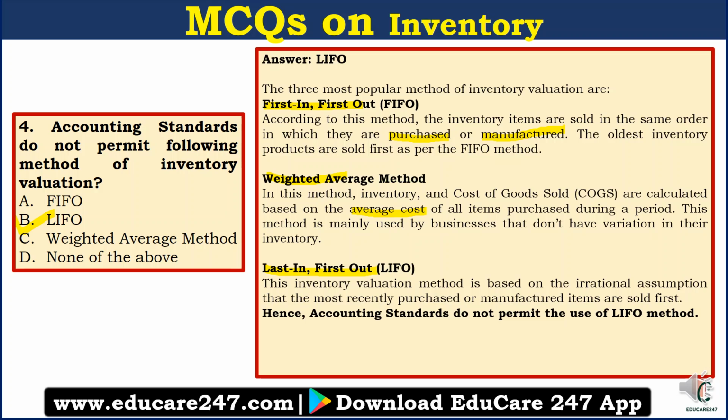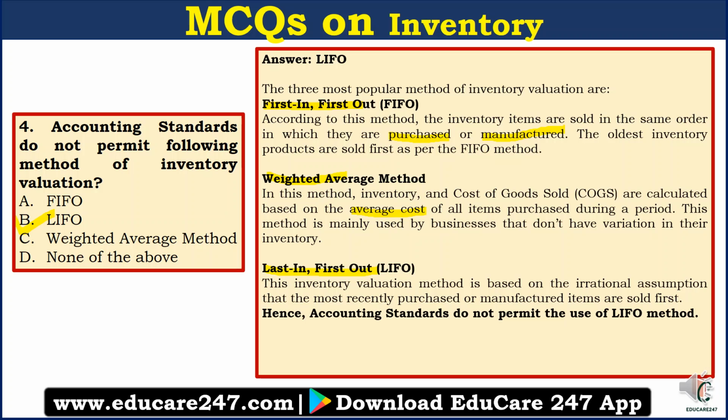So in average method, it does not matter which item is purchased first and which item is purchased second, because an average price of all the prices is determined and that average price is used in valuating inventory. This method is used by businesses that have homogeneous products, which do not have variation in their inventory.